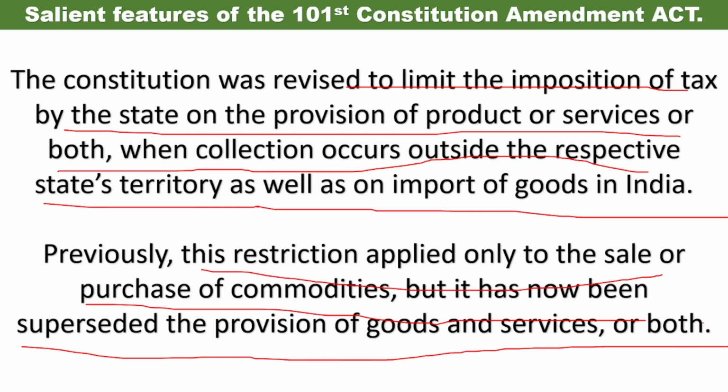By chance, if the product is served outside the territory of the state, there is a limit on the imposition of tax. So only this much tax can be collected. There is a certain limit. Before, this limit was only for commodities, but now this has been superseded, meaning it has been extended even to services also.